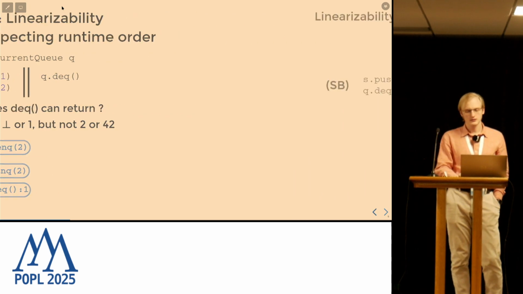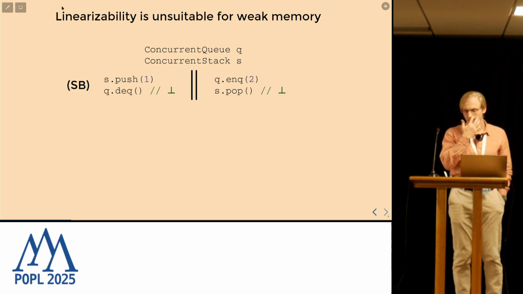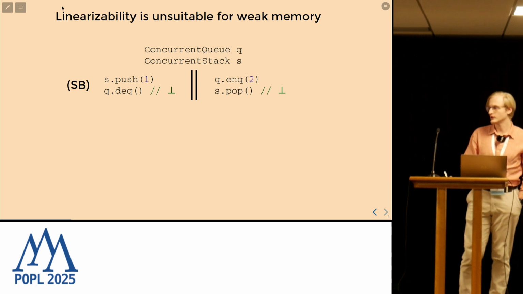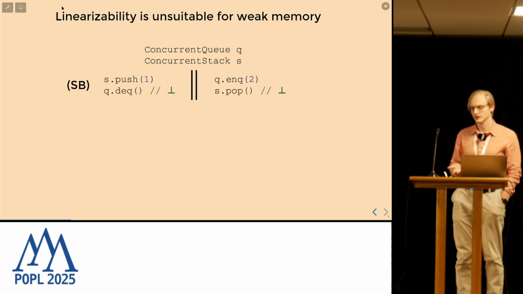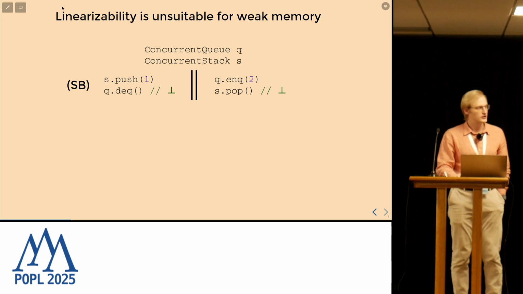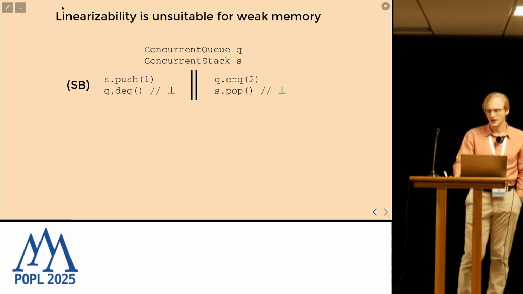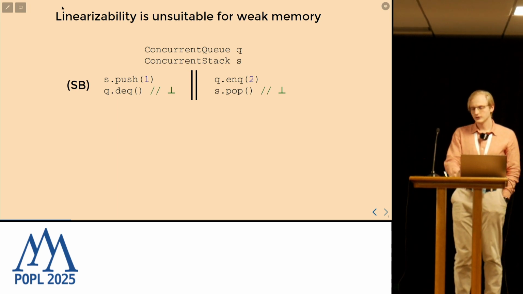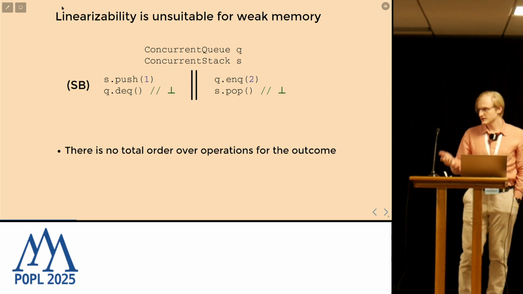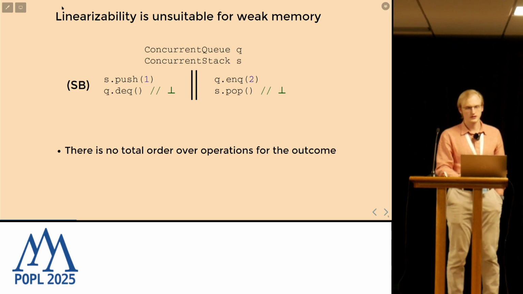So far, so good, but unfortunately it doesn't work well in the weak memory model context. Here we have two data structures, a queue and a stack. In the first thread, we are pushing a value into the stack and retrieving a value from the queue, and in the second thread, vice versa. The question is, can we actually see both of these structures empty in both threads? It's counterintuitive, but under a weak memory model, it's not linearizable, definitely, because there is no linear order that could justify this output.